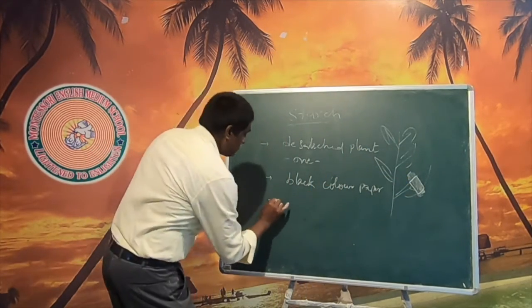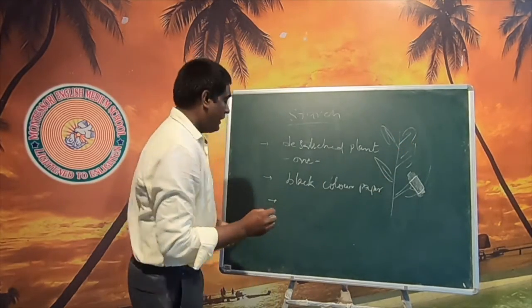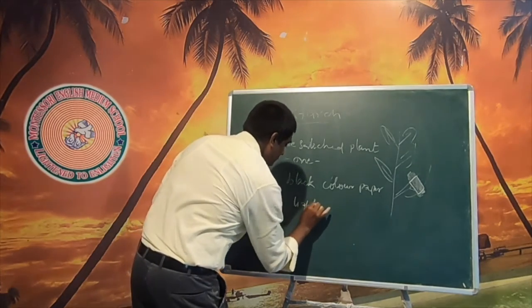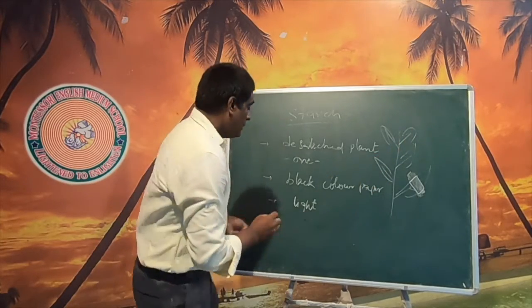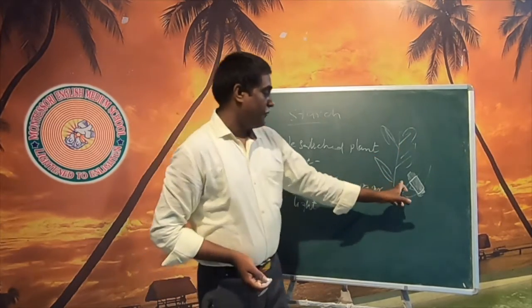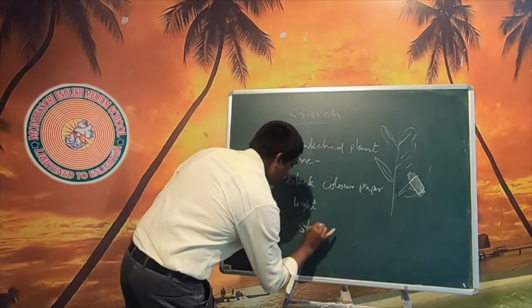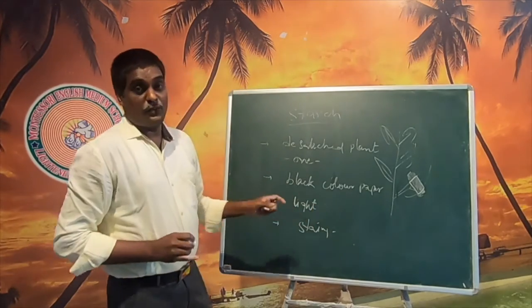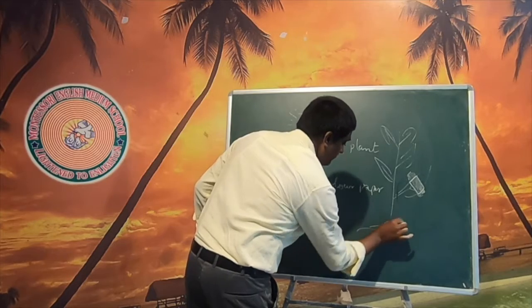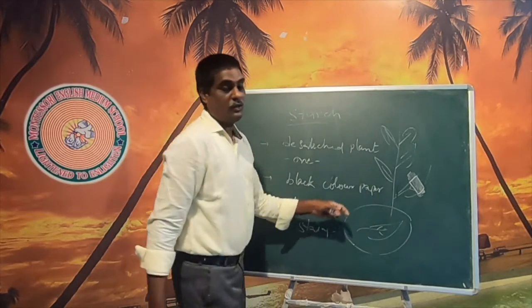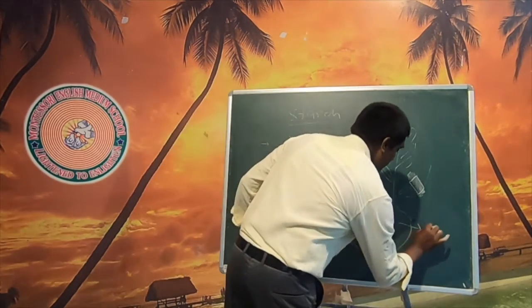After that, we keep this plant in light for a few hours. Then we take this leaf and stain it. We take a petri dish, keep the leaf in it, and add iodine solution.